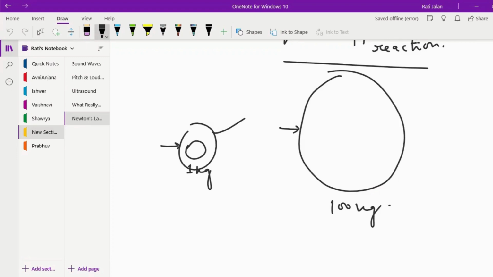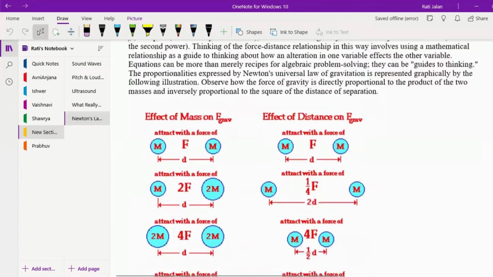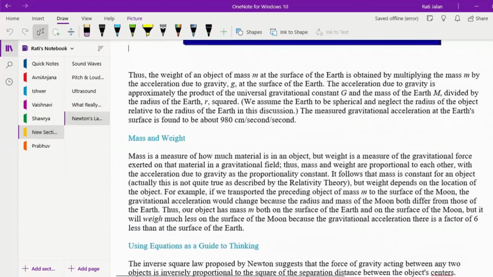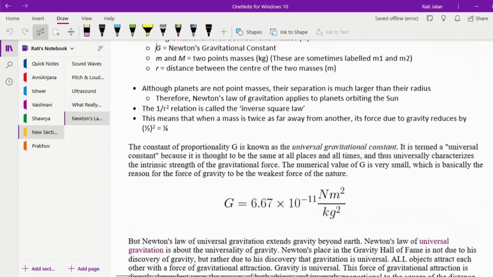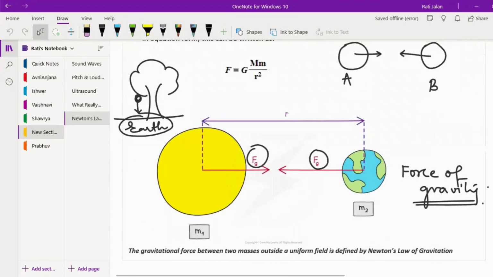But the Earth is so heavy that even if you're applying, like for example, on the wall, even if you're applying force on the wall, it does not move, right? Because it's very, very heavy. It's a similar thing with the Earth also, and that's the reason the Earth does not move towards the apple. It's the apple that falls down, but force is actually acting on both of them.